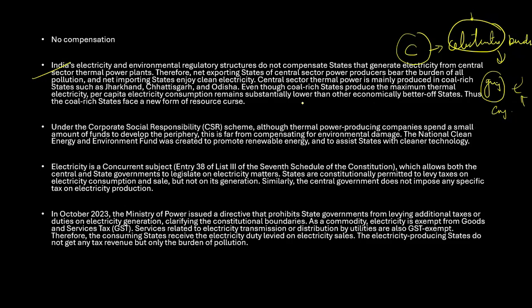Central sector thermal power plants are majorly producing in coal-rich states such as Chhattisgarh, Jharkhand, and Odisha. Even though coal-rich states produce the maximum thermal electricity, per capita electricity consumption remains substantially lower than in other economically better-off states. Thus, the coal-rich states face a new form of resource curse. See, coal is not available everywhere.